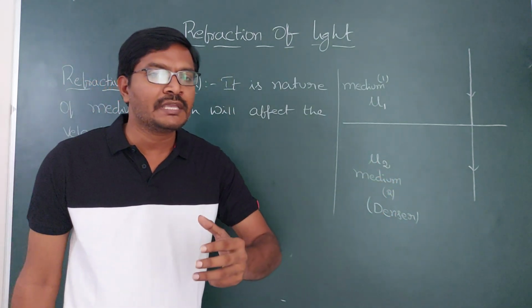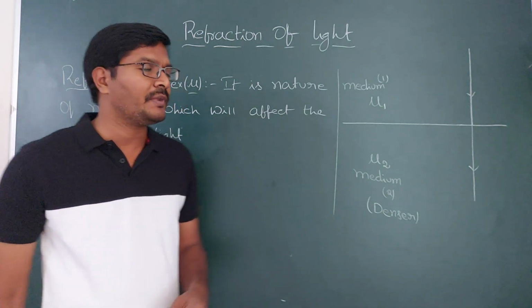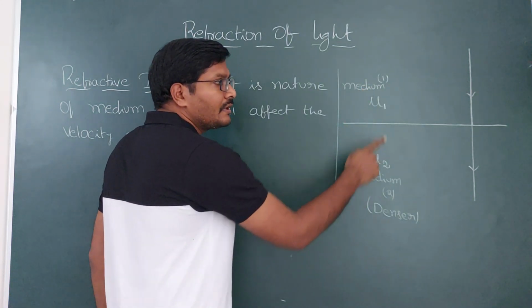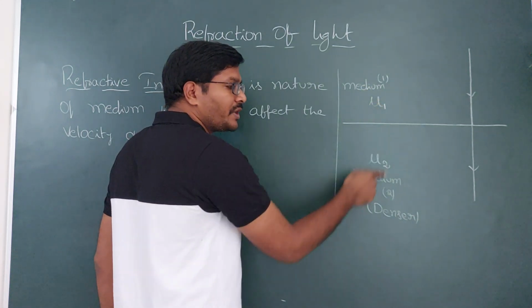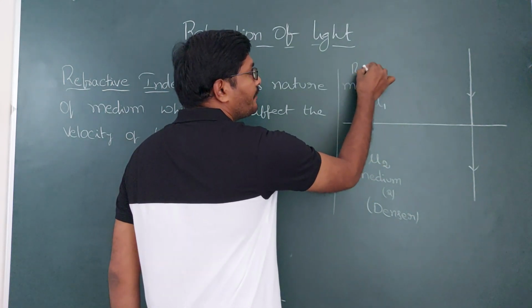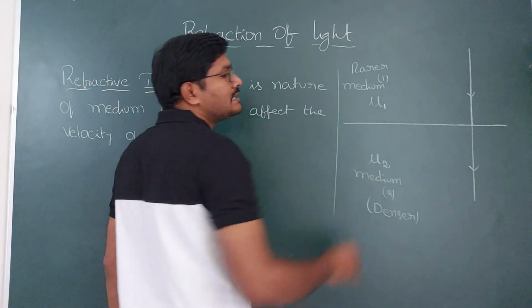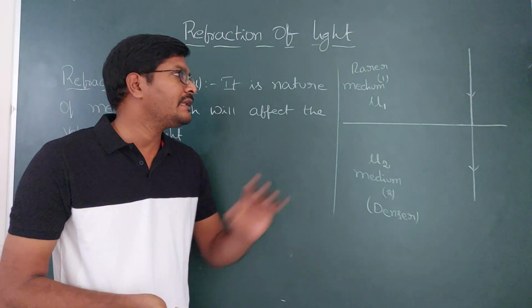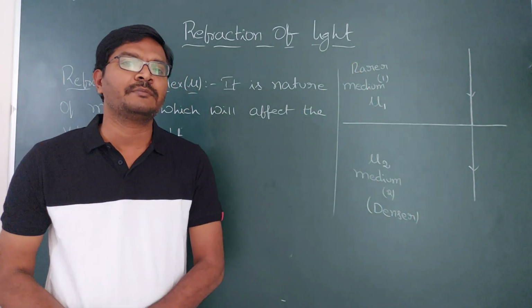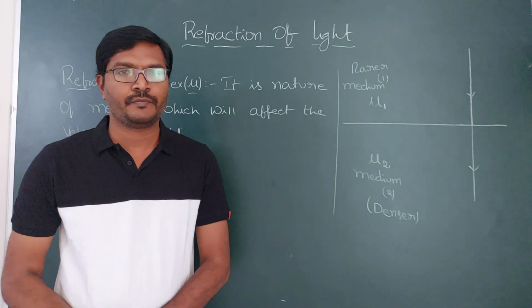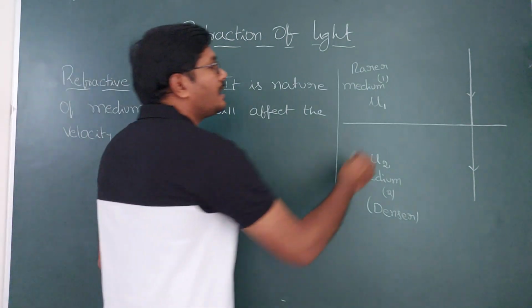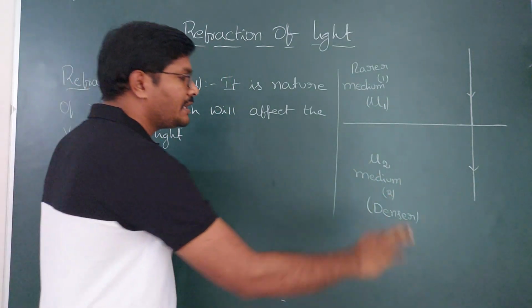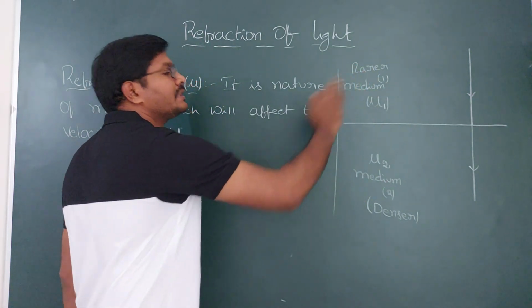By comparison only we can say which is the denser medium and which is the rarer medium. If you compare this medium's refractive index with this medium, and it has less refractive index compared to this one, then it is said to be the rarer medium. So we can say which is the rarer medium and which is the denser medium just by comparing. The rarer medium has less refractive index compared to the other medium, and the denser medium has more refractive index.